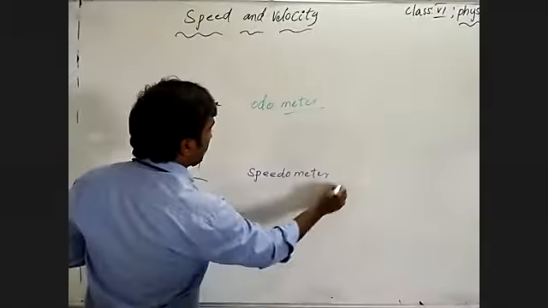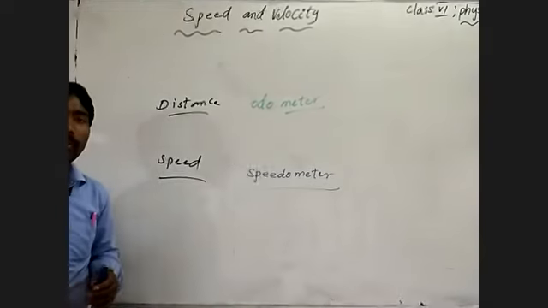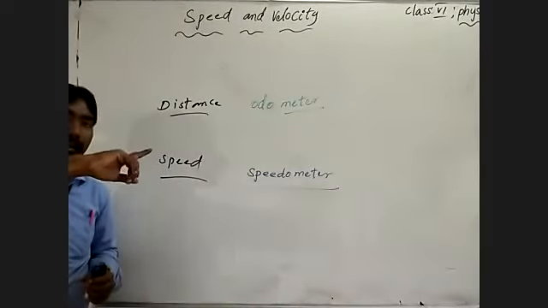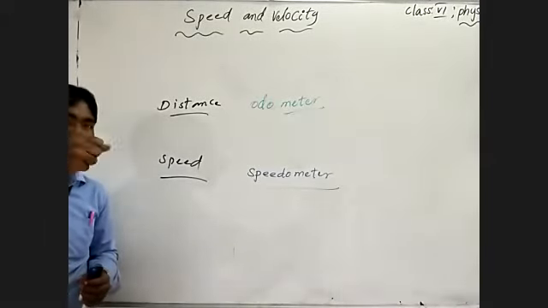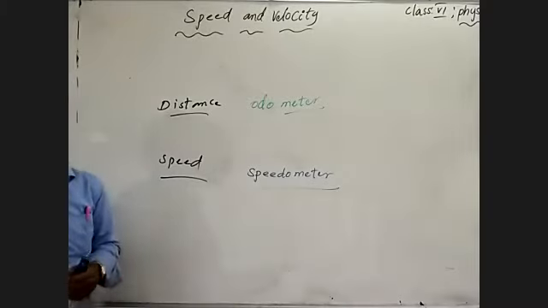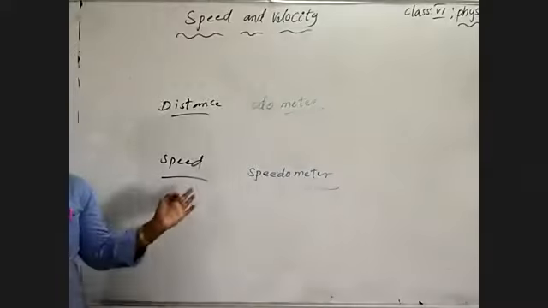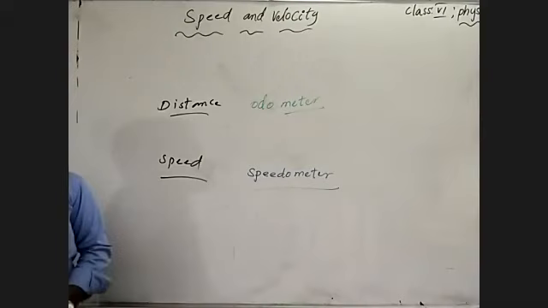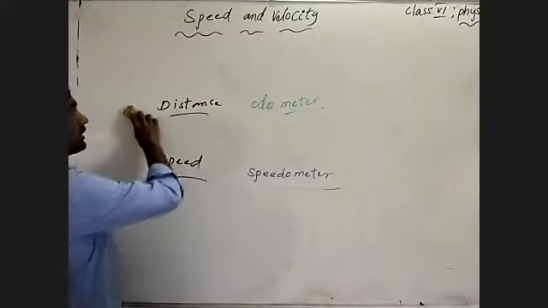Speedometer. A speedometer is a device to measure the speed covered by a body. We may observe the arrow, the needle, otherwise the hand. One of the hands will show us, by increasing the accelerator, at what speed it is moving. Is it 30 km per hour, 40 km, 60, 100? These are the devices to measure the speed and distance.